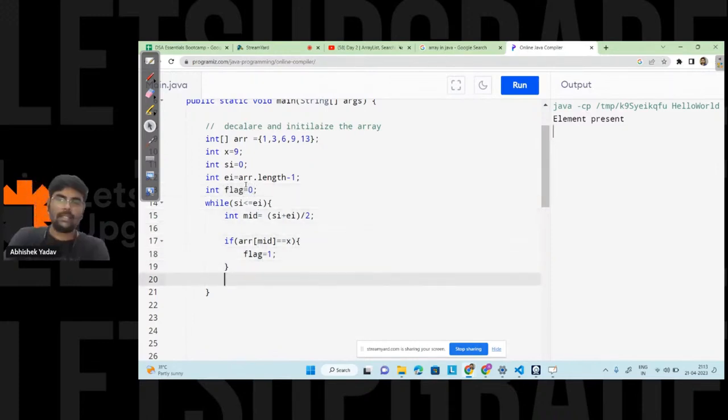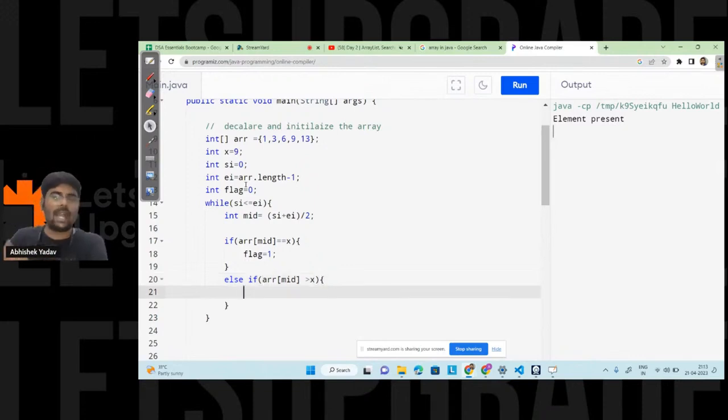And after that, in the else if part, I will write: if arr of mid is greater than x, that is, the element that I want to find is less than the mid element. That means I have to remove the right hand side part and move to the left hand side part. That means I will update the value of end index to mid minus 1.